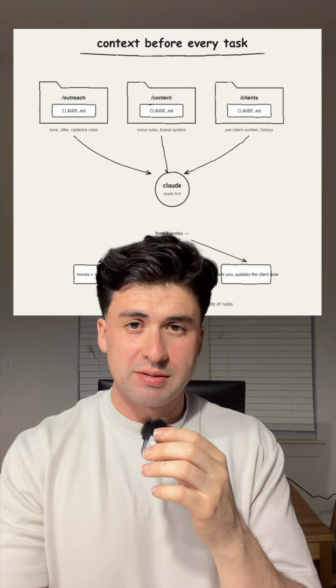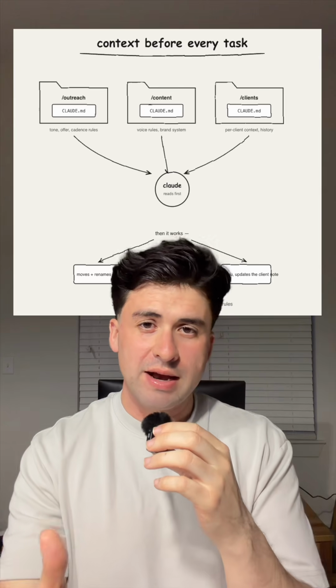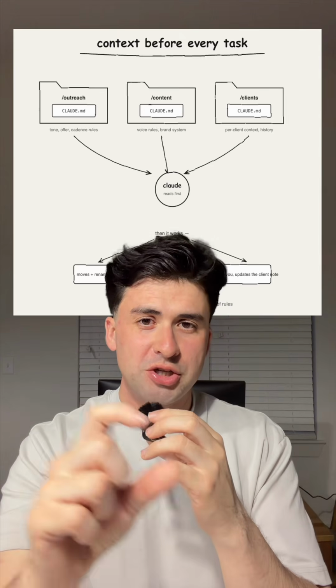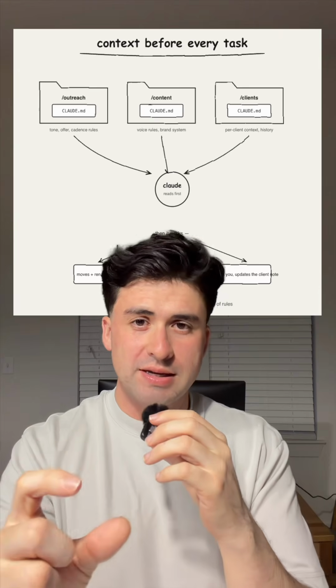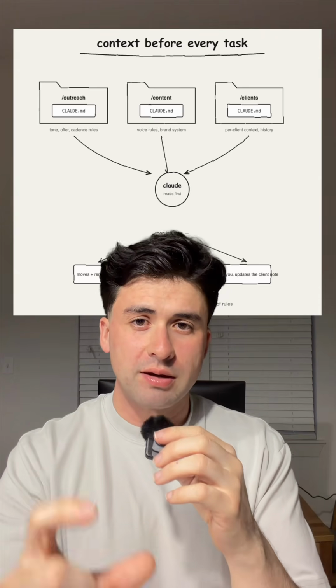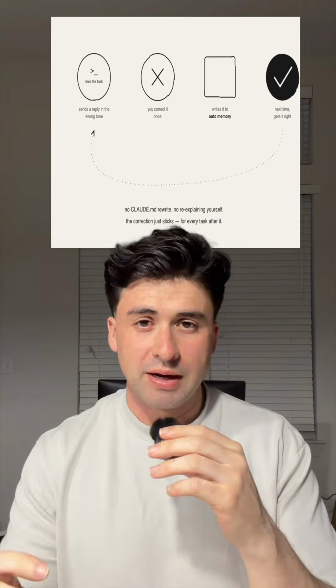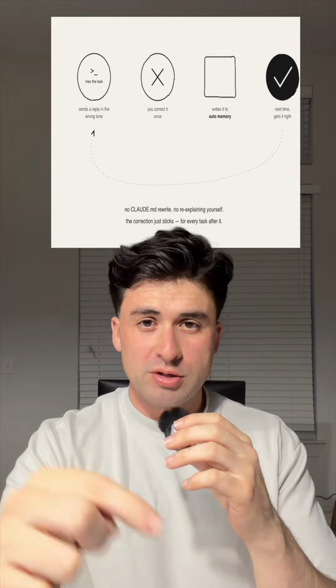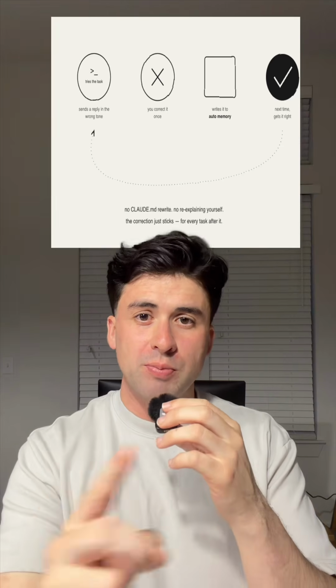And then when you create a system that's actually contextualized, before the AI ever does anything, it grabs the information, the entity, the specific rules and tasks that it should do before any type of work gets done. Next important part about the second brain is the fact that it can learn from its previous mistakes and store its own memory, so that for future work, it doesn't repeat those same mistakes.